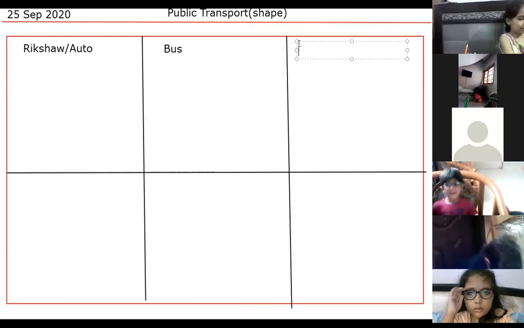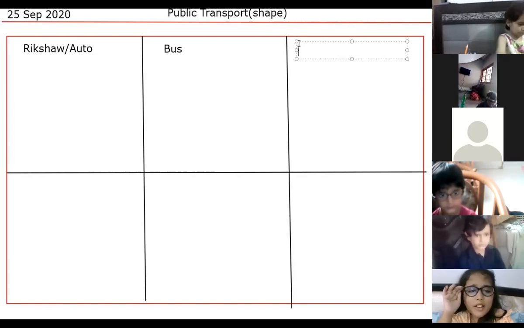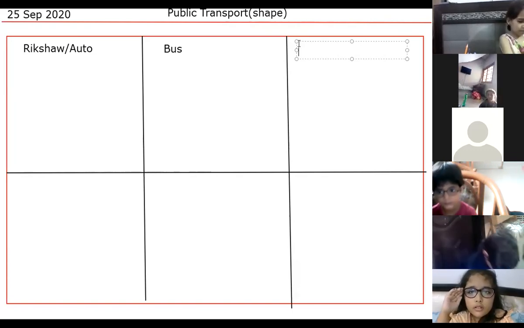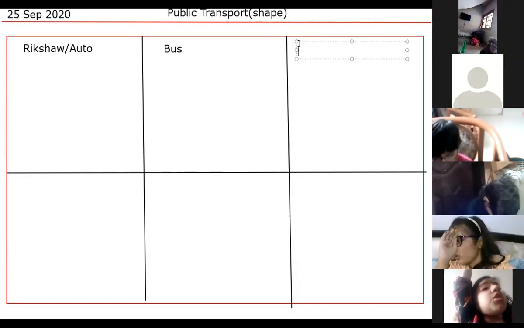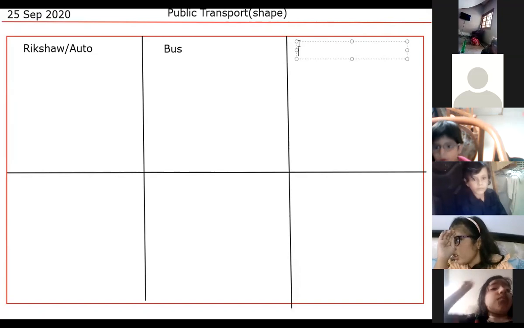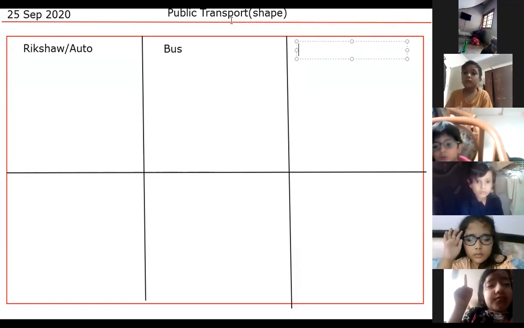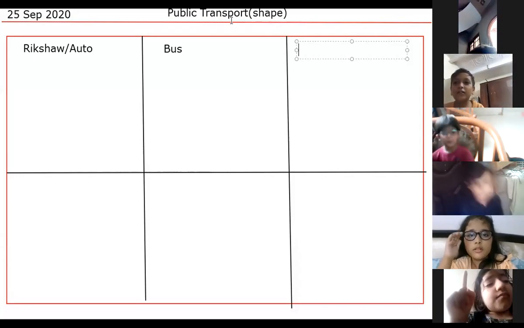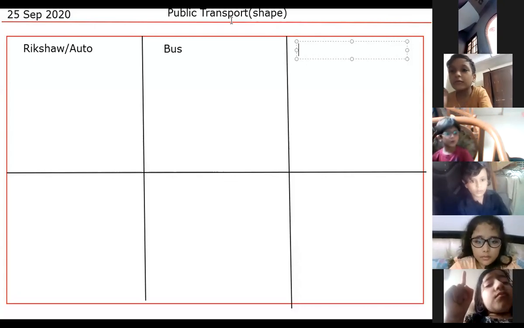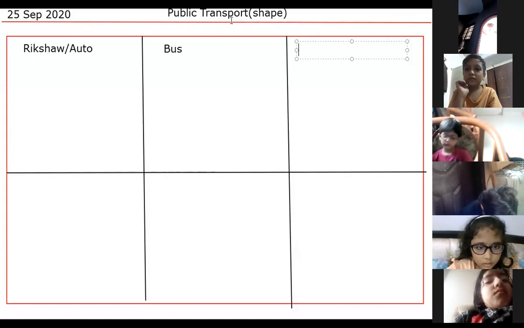More common, something everyone can sit on, with the family. A car. But a car might be a private name. Think of a car as a public transport. How can we use a car as a public transport? Can you name that thing? Yes, Aisha Ahmed. It's a taxi. Very good.